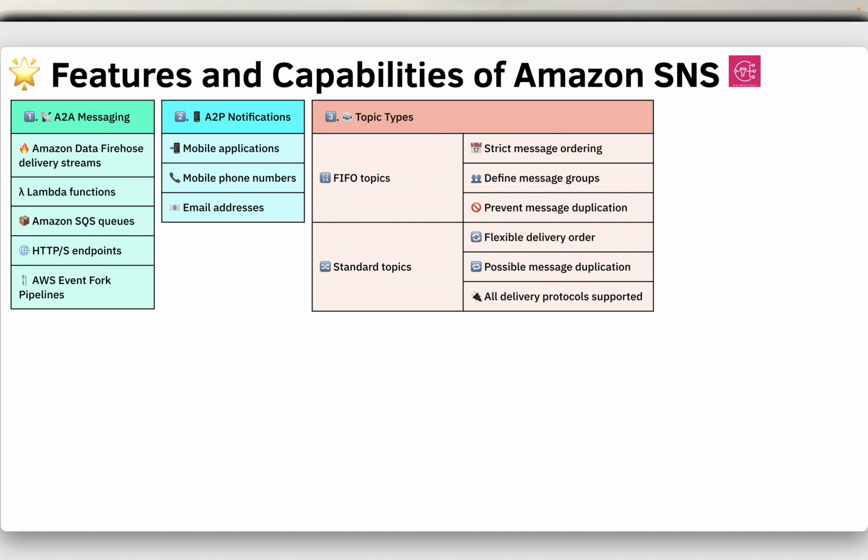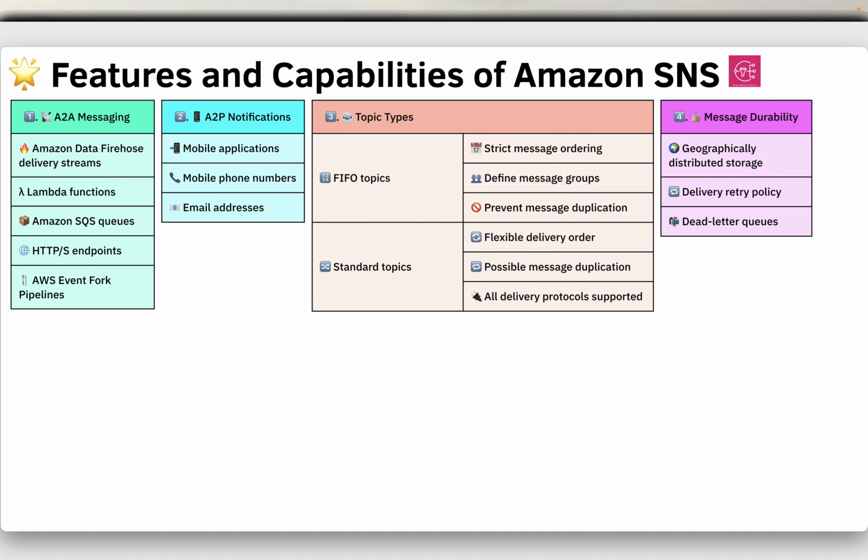Standard topics are used when message delivery order and possible duplication are not critical. All supported delivery protocols can subscribe to a standard topic. Amazon SNS uses multiple strategies for message durability, including storing published messages across geographically separated servers and data centers, running a delivery retry policy for unavailable endpoints, and creating dead letter queues to preserve undelivered messages.